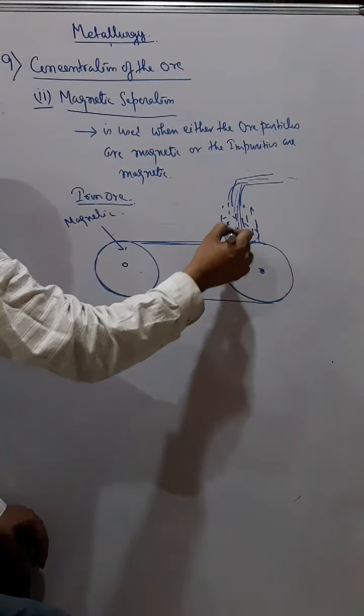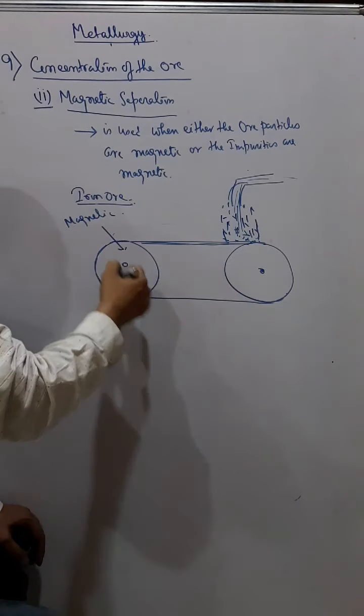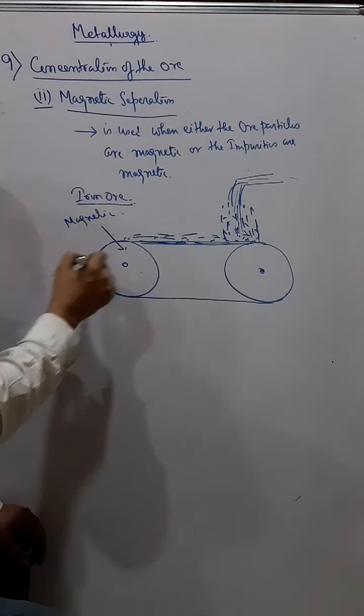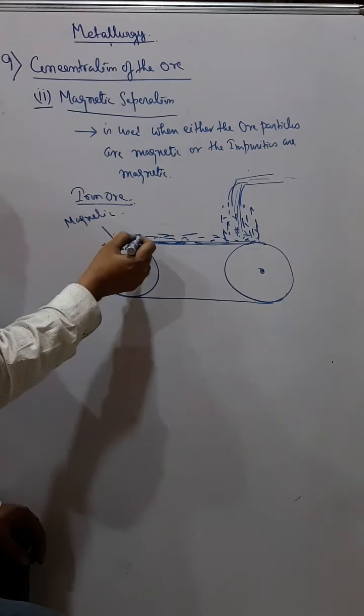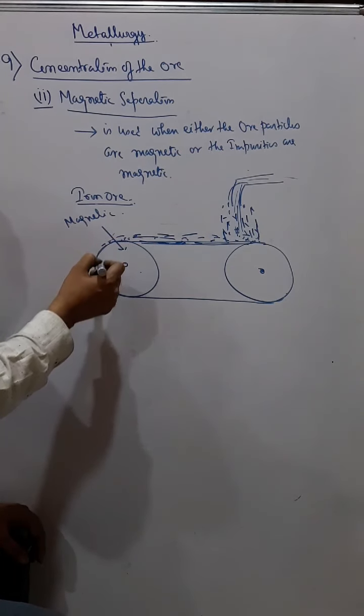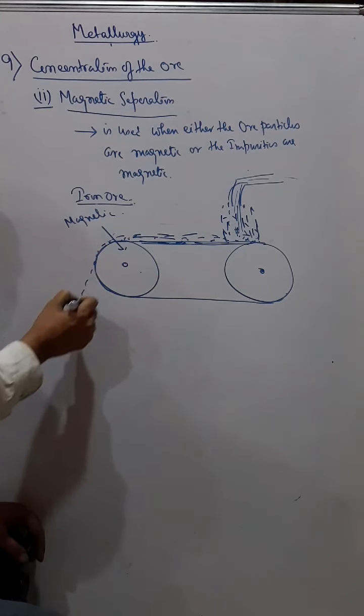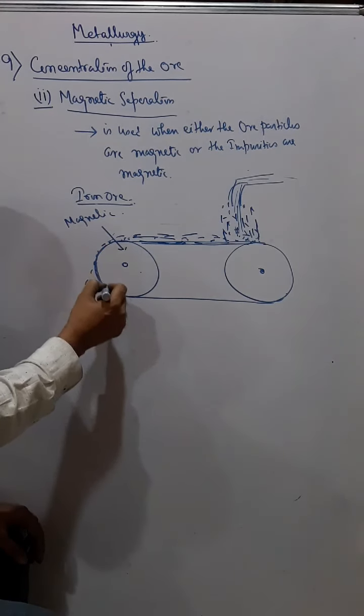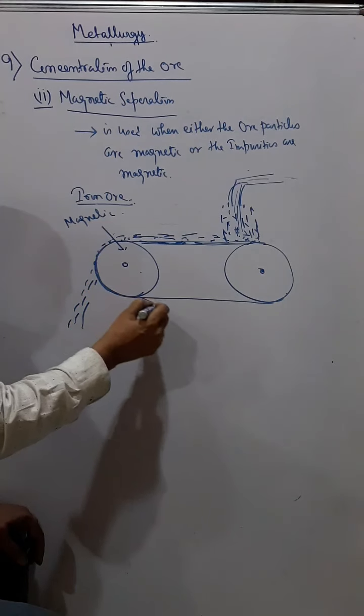As the wheel rotates, the ore gets carried away, and from here all the non-magnetic particles fall like this, and all the magnetic particles stick to this wheel and fall here.